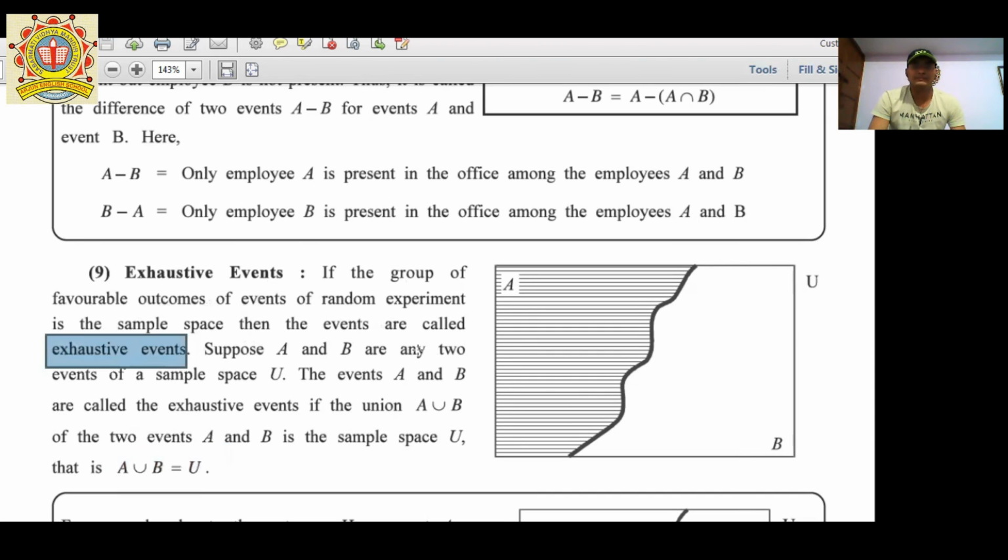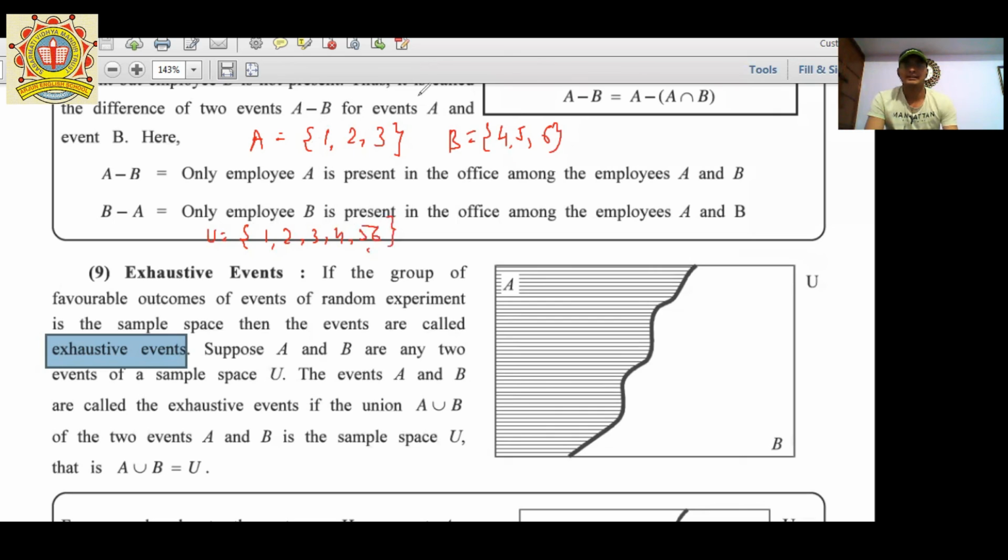Suppose A and B are any two events of sample space U, the events A and B are called exhaustive if the union A union B of the two events A and B is the sample space U. Let's say for example, again here A is equal to 1 2 3, B is equal to 4 5 6, and the total union covers 1 to 6.